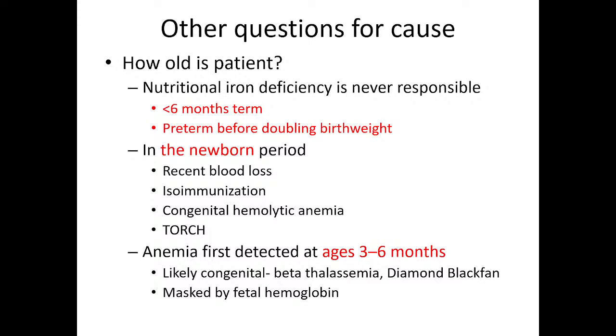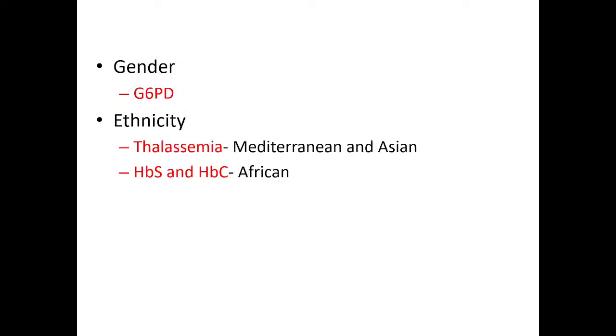So, it is likely congenital; beta thalassemia may be there, or Diamond-Blackfan anemia may be there. It is usually masked by fetal hemoglobin. That is why they do not present at the time of birth or the initial 3 months of age. Then gender: G6PD is X-linked recessive.